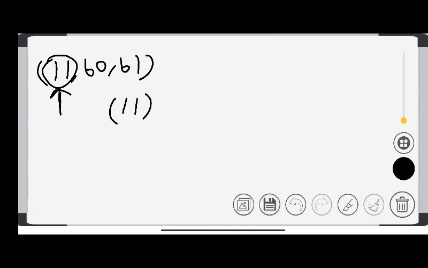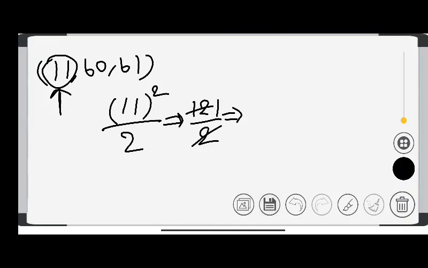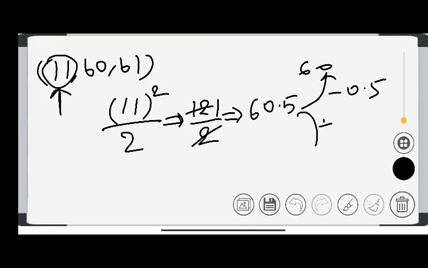I take 11, 60 and 61. I found that this is an odd number. So what I have done is I have squared the smallest number and divided by 2. I found 121 upon 2, which is 60.5. So I have to minus 0.5 and I found 60, and I have to plus 0.5 and I found 61. Did you find this? 11, 60, 61. Okay.